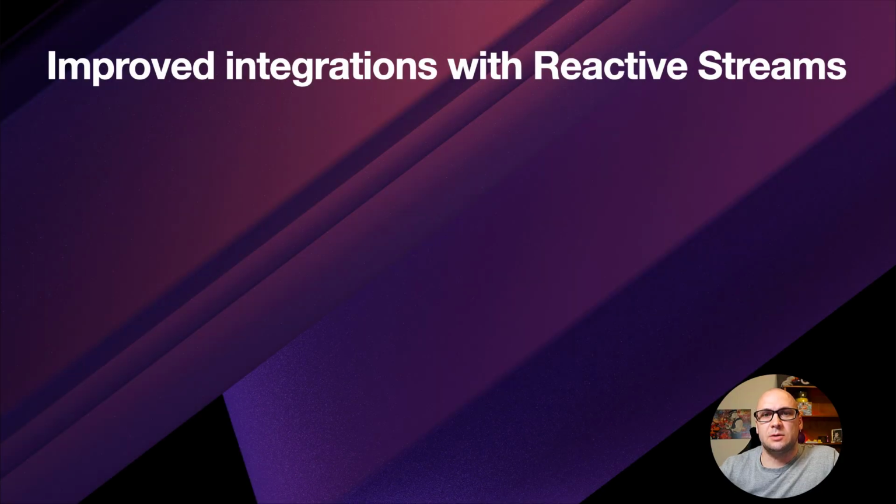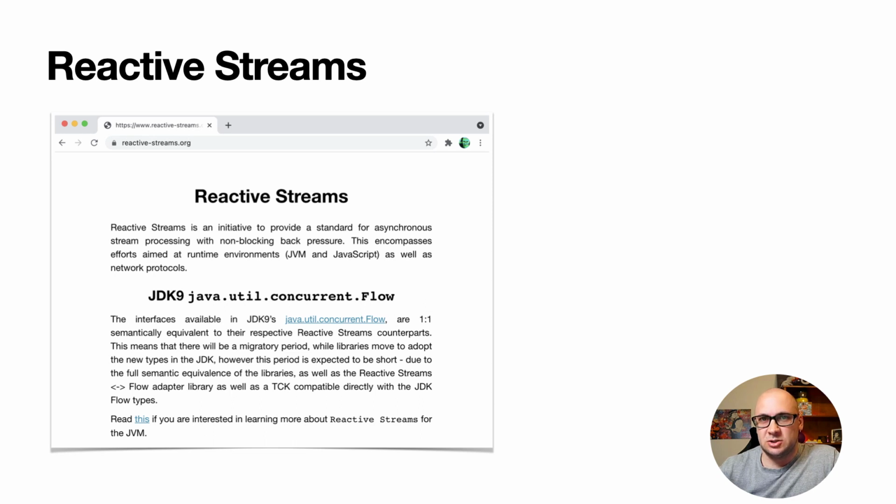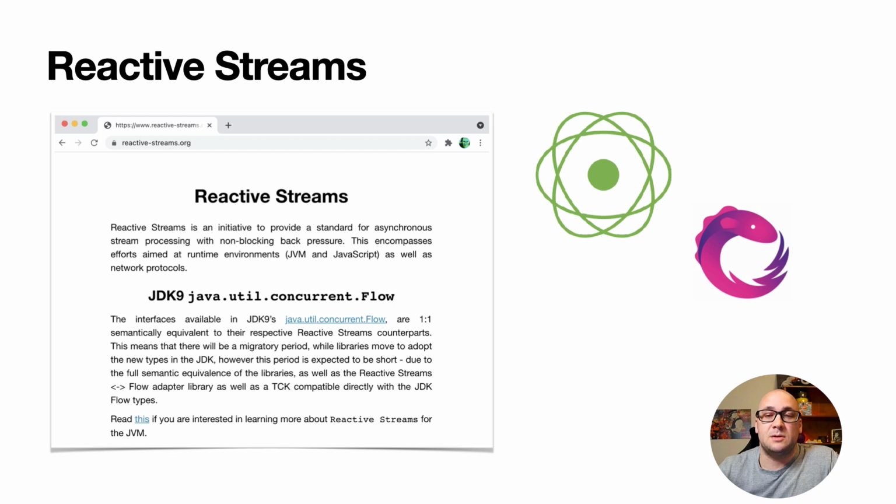Let's talk about the integration with reactive streams now. Reactive streams is the initiative that provides the specification for asynchronous stream processing. And there are popular frameworks that implement the specification in the JVM ecosystem, such as Project Reactor or RxJava. You might be already using some of those libraries in your project. So it is essential for coroutines to provide integration with the existing libraries, so you could introduce coroutines gradually in your project without having to migrate all the code at once.